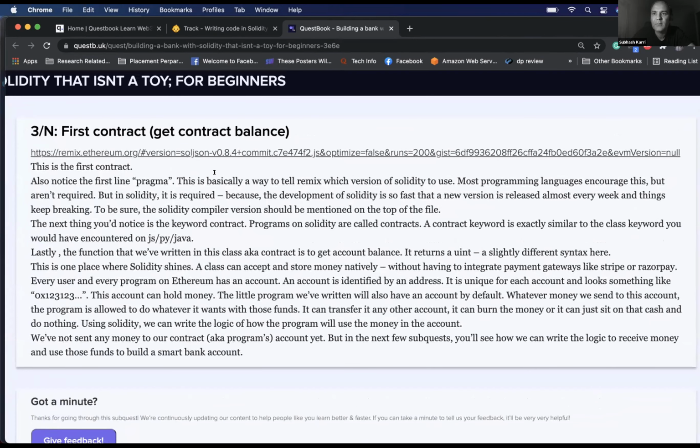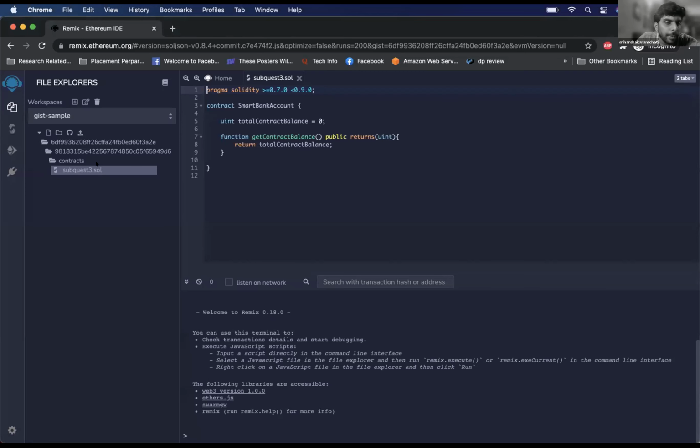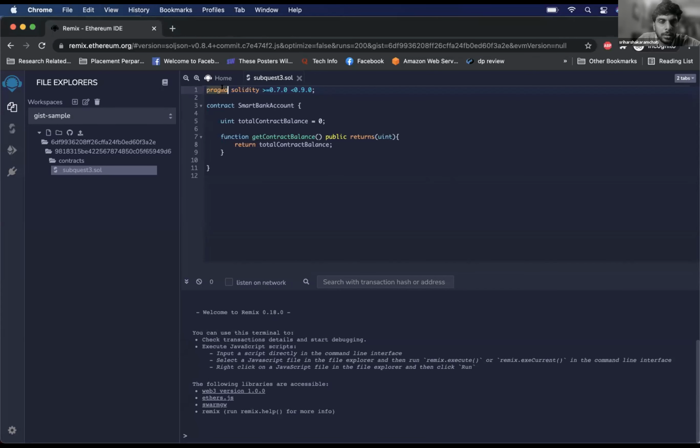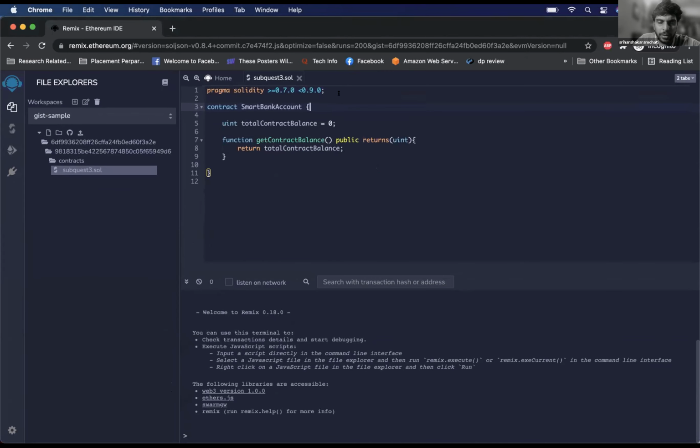Okay, fair enough. So I have opened this file under contracts. .sol is a Solidity file, like the .py or .js equivalent. This is the first contract. Also notice the first line, pragma. This is basically a way to tell Remix which version of Solidity to use. What do you mean by version of Solidity to use?